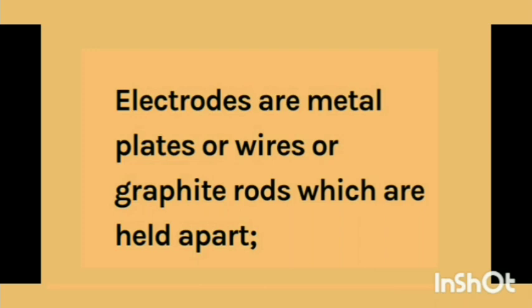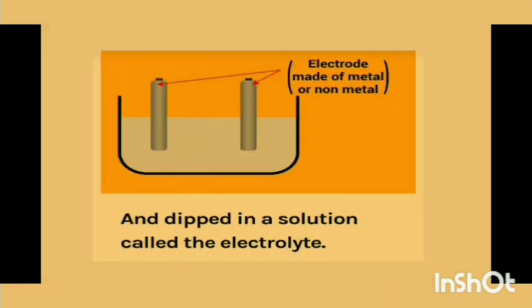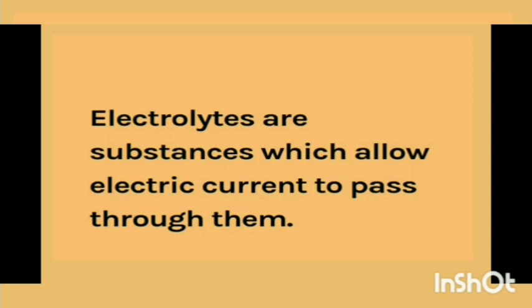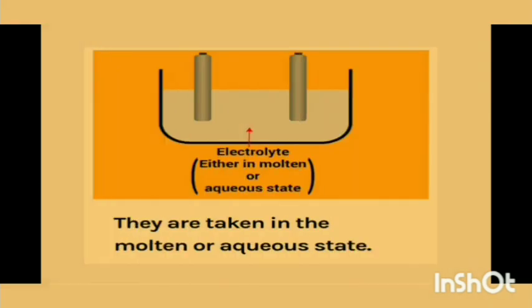Electrodes are metal plates or wires or graphite rods which are held apart and dipped in a solution called the electrolyte. Electrolytes are substances which allow electric current to pass through them. They are taken in the molten or aqueous state.